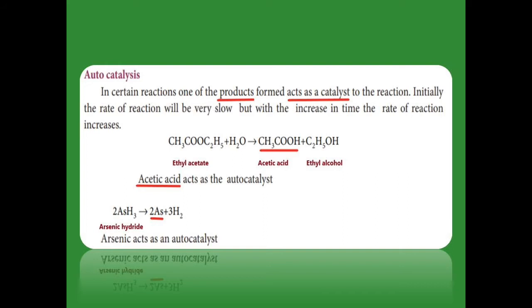During the hydrolysis reaction, hydrolysis means when water is added, it produces acetic acid and ethyl alcohol. In this reaction, the acetic acid acts as a catalyst. So the rate of the reaction increases after the product formation. So here the acetic acid is called an autocatalyst.